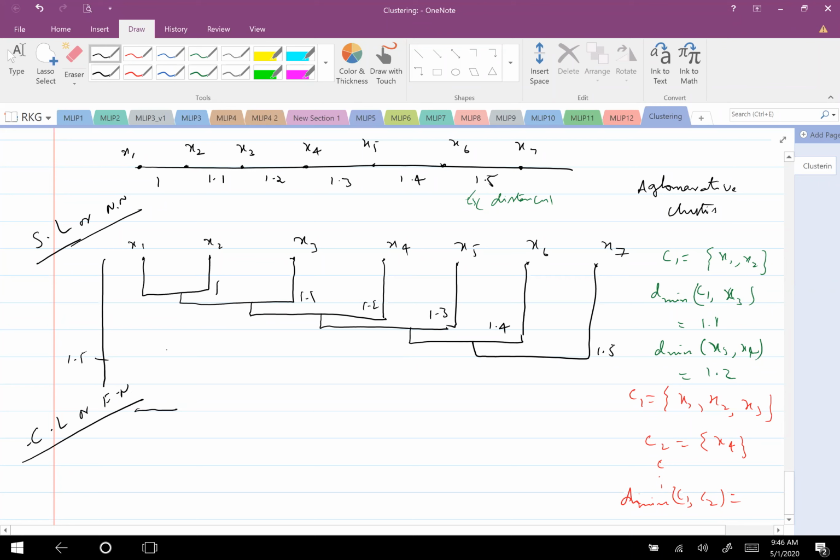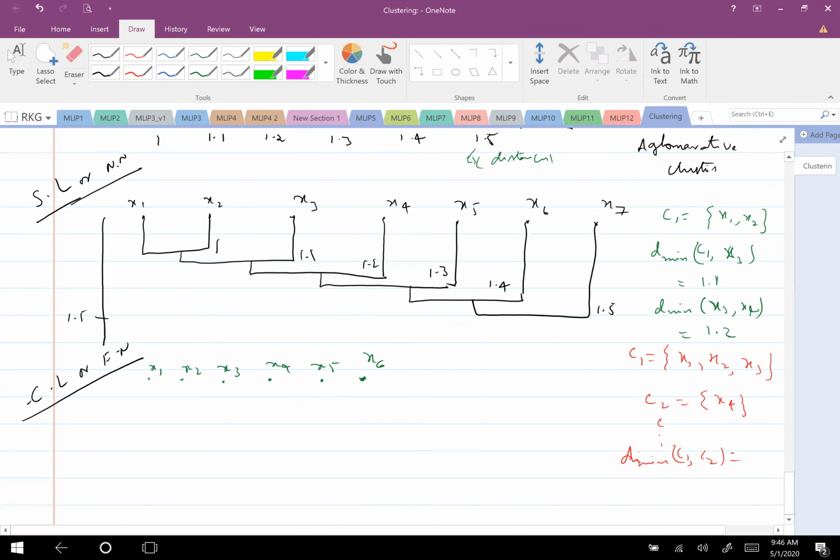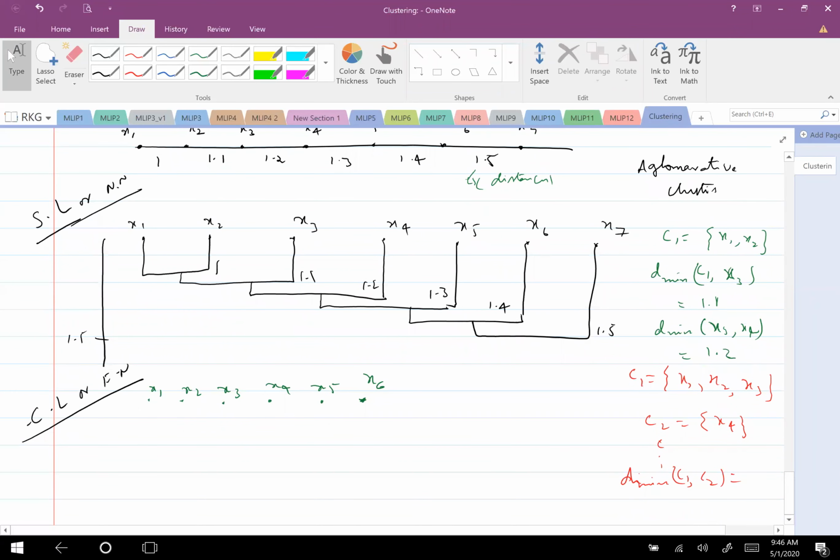So now let us start. Assume that, sorry, I will sketch x1, x2, x3 slightly closely: x1, x2, x3, x4, x5, x6. Please note that now I need not maintain the distance. This distance is only for samples. Here all are equidistant. I am just putting the samples which to cluster. This is a dendrogram.